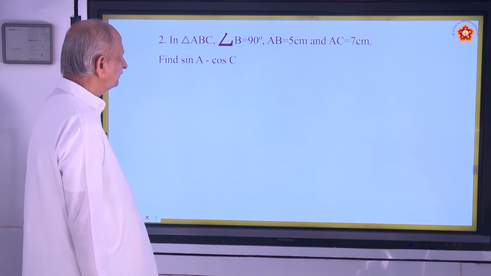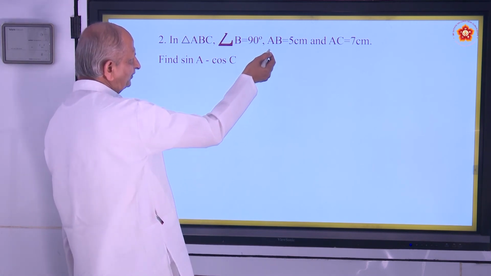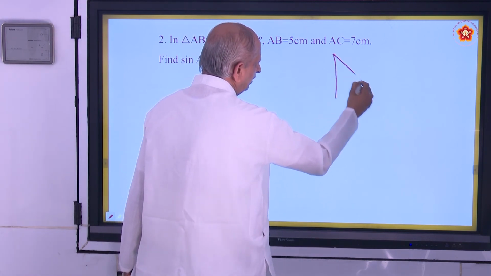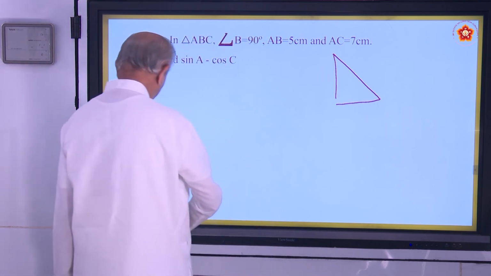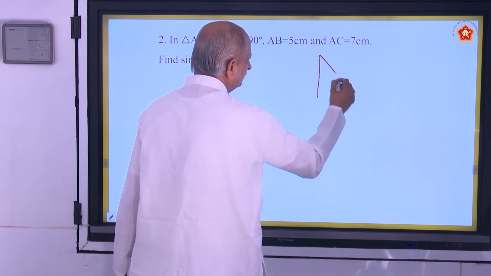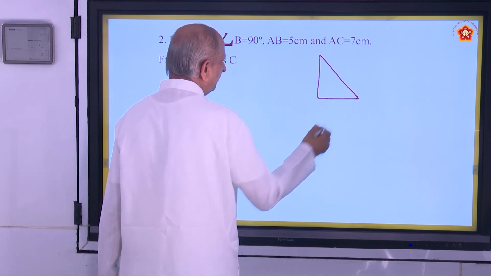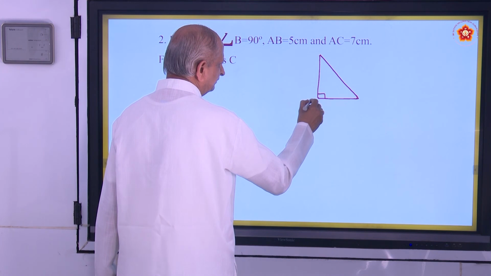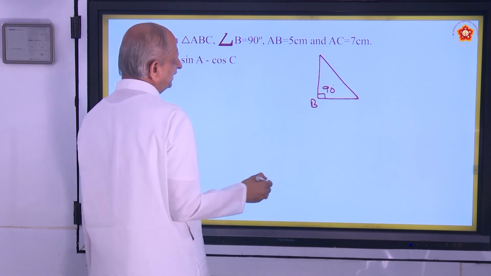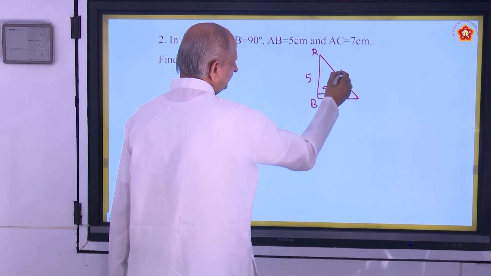Now let us pass on to the next question. In triangle ABC, angle B is 90 degrees, AB is 5, AC is 7. So draw a right angle triangle. All these are referring to right angle triangle only. Trigonometry. And always the longest side should be the hypotenuse. So angle B is 90. Mark that 90 degrees here. And AB is 5. AC is 7.